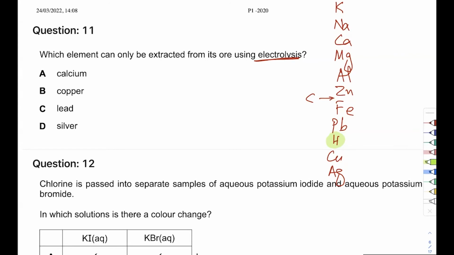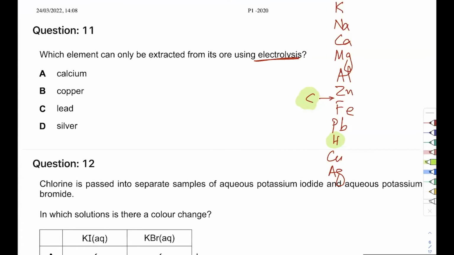We spend hydrogen to gain gold because they are more expensive than hydrogen. But if we can spend carbon, carbon is dirt cheap. Carbon is really, really cheap. If we can spend carbon, then we will use it and extract the other thing. So I can use carbon to extract iron. Why? Carbon is more reactive. Iron is less reactive. Carbon will go in, put iron out. So I will spend carbon. I will use carbon to extract it. So I can use carbon to take iron out, lead out, hydrogen out, copper out, silver out.